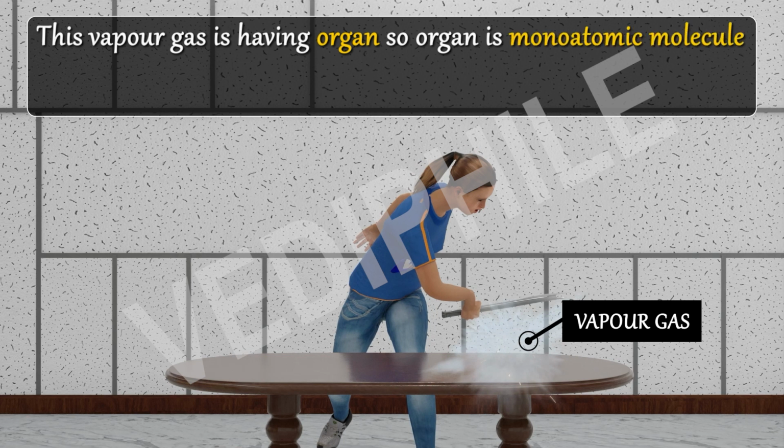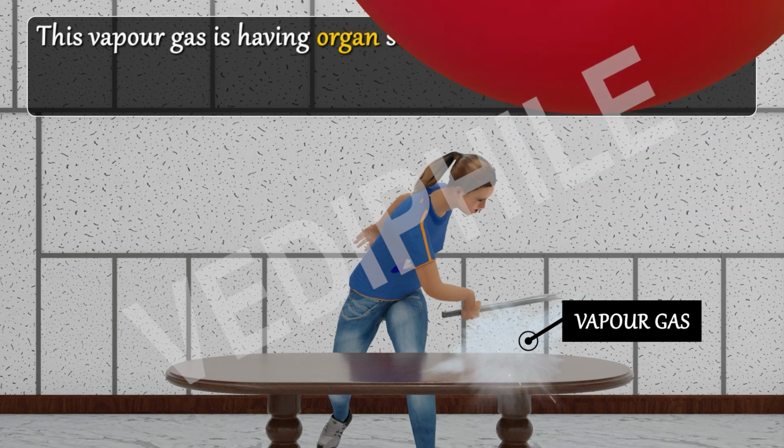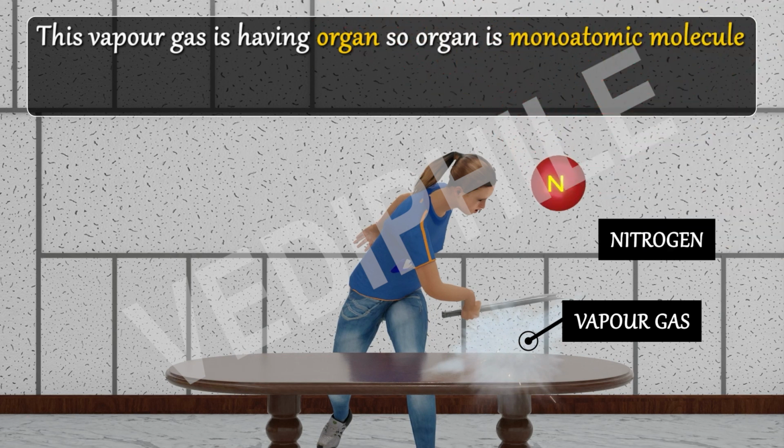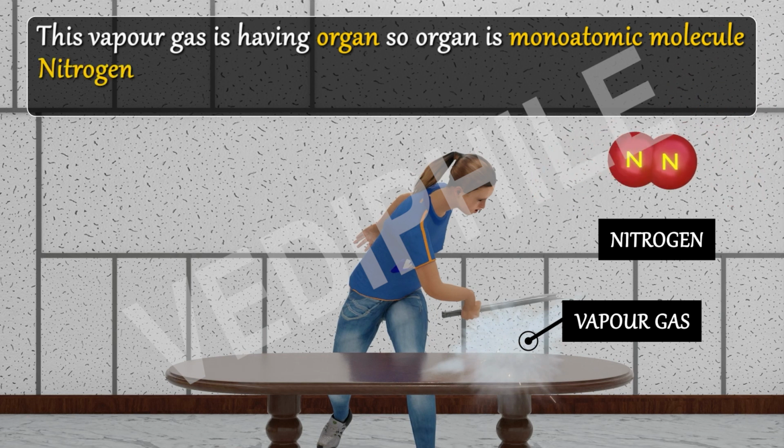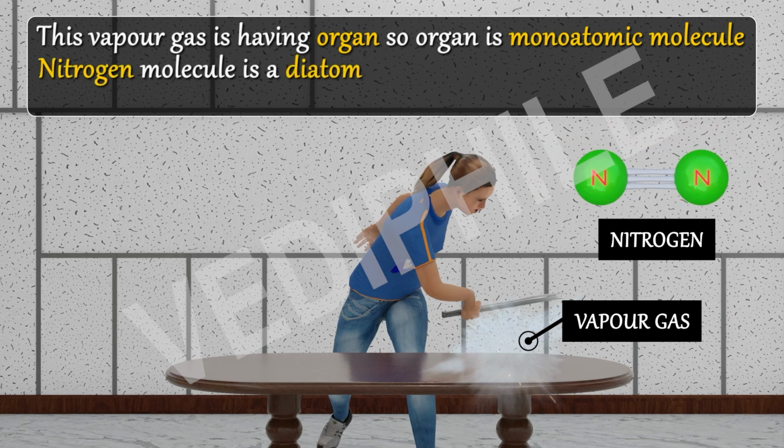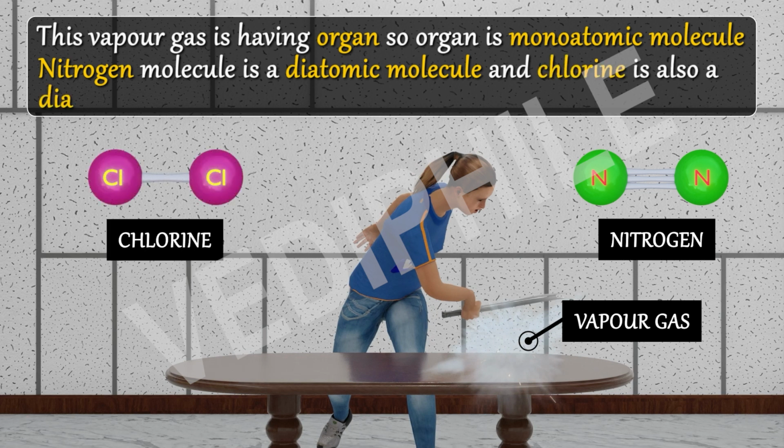Do you know air also has nitrogen? And nitrogen is made up of two nitrogen atoms. So nitrogen molecule is a diatomic molecule. Just like nitrogen, chlorine is also a diatomic molecule.